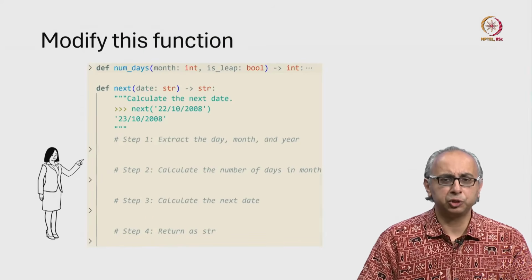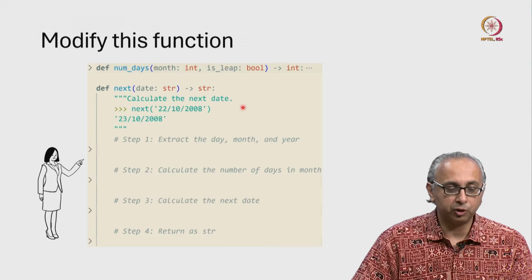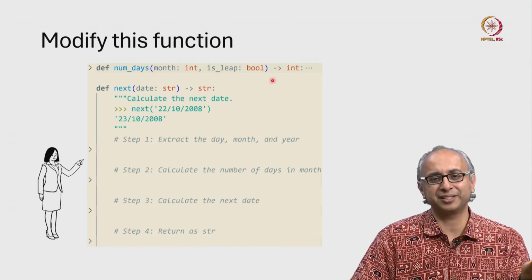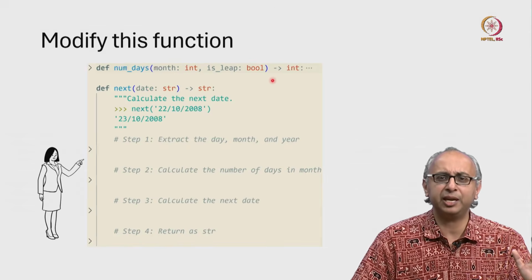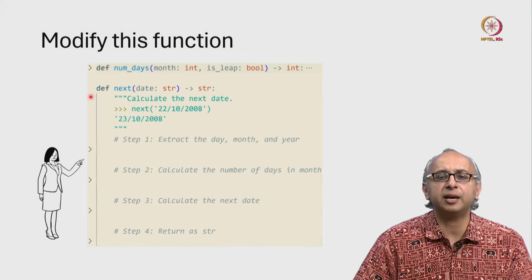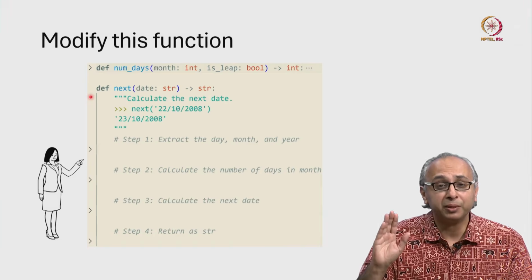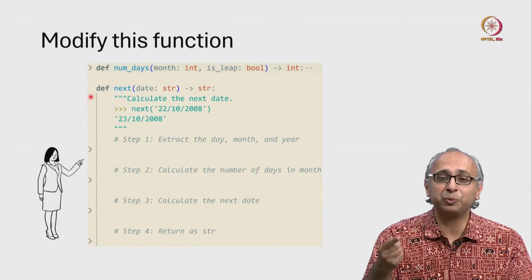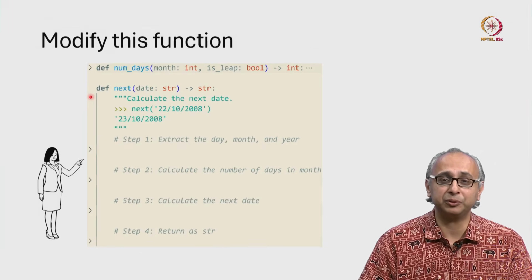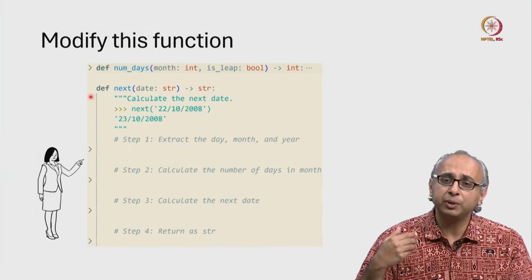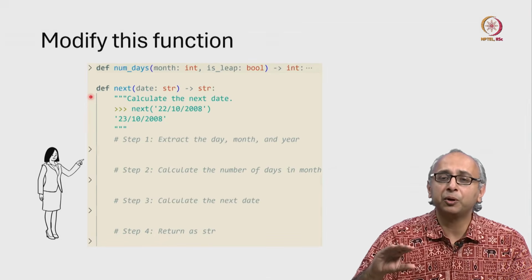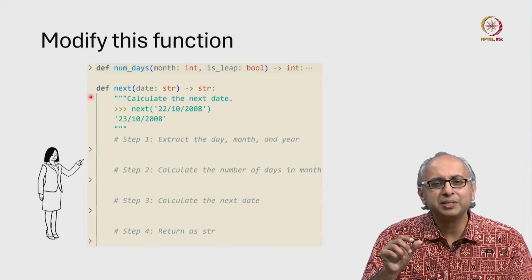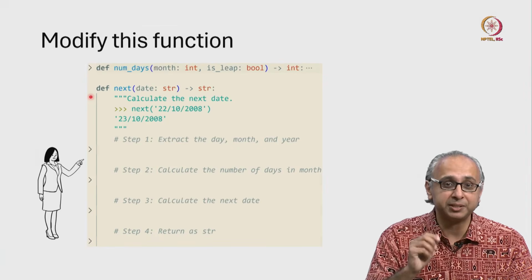So let's take a closer look at this code. We see, first of all, there is a helper function whose body is hidden. We have seen this helper function before, so let's ignore it. Let's focus on the function that our client wants us to modify. By the way, modifying existing code is a very important skill that we as programmers must learn to do. In our professional lives, we will often modify code because the requirements have changed. We want more or less the same functionality, but something slightly different. So we must get good at this.